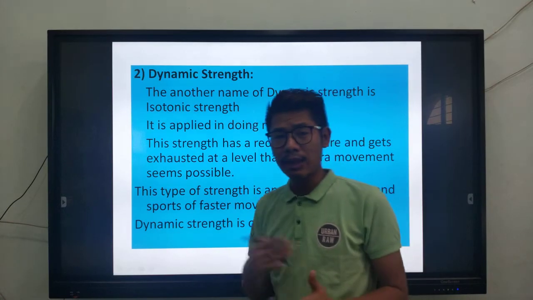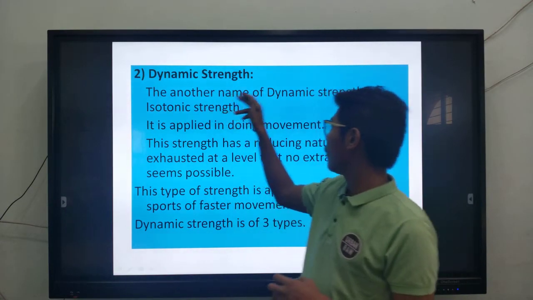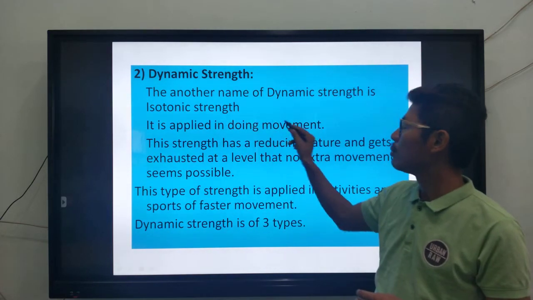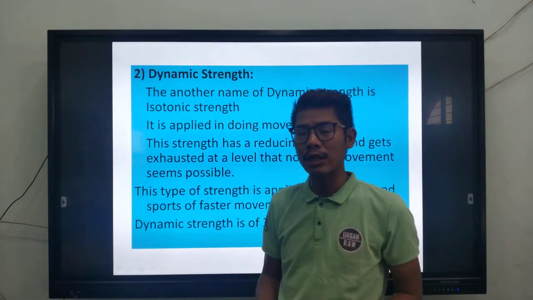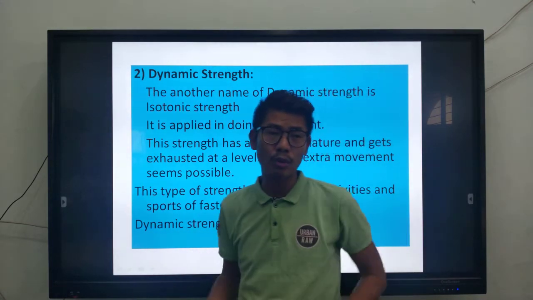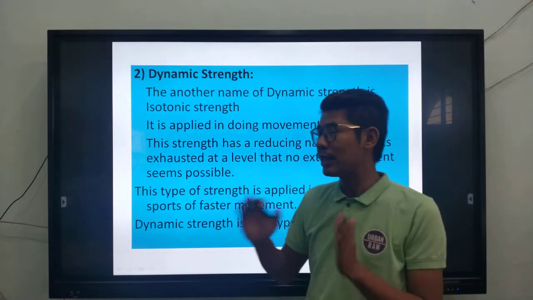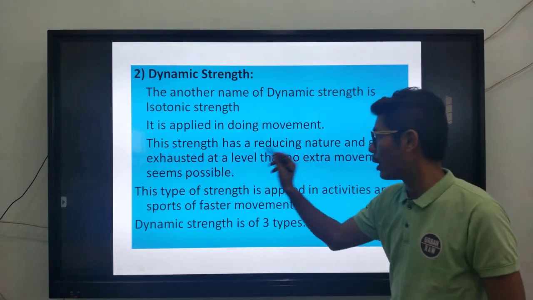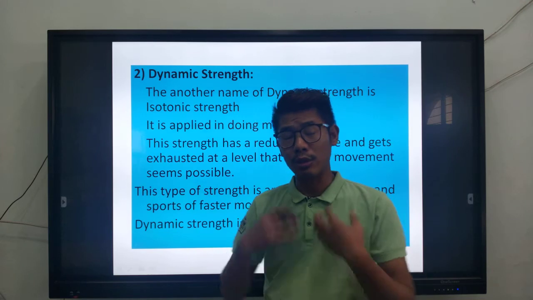Also, we have the other type of strength, dynamic strength. The other name for dynamic strength is isotonic strength. It is applied in doing movements. When you're doing any kind of movement, you use strength, and that strength is called dynamic strength. When you're playing football, volleyball, any kind of sport which requires movement, that is dynamic strength. This strength has a reducing nature. Now when you are running, what happens? You are using the strength.